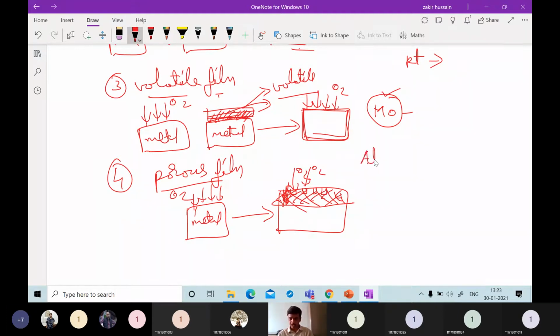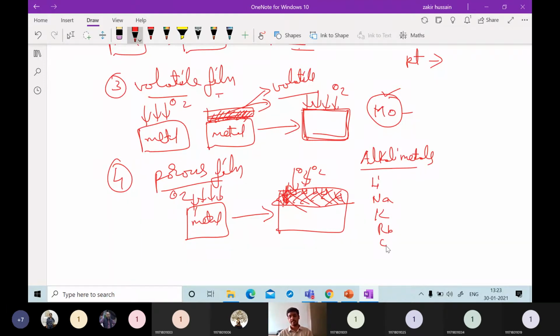Alkali metals. What are the alkali metals? Lithium will be forming a porous film structure on the metal surface. Sodium can also form a porous structure. And other alkali metals like potassium, then rubidium, which is also one type of porous metal.